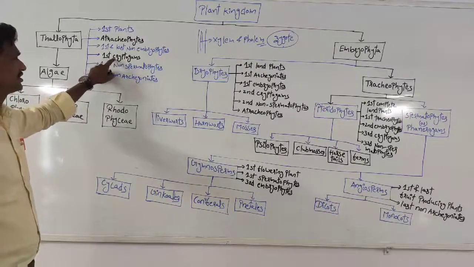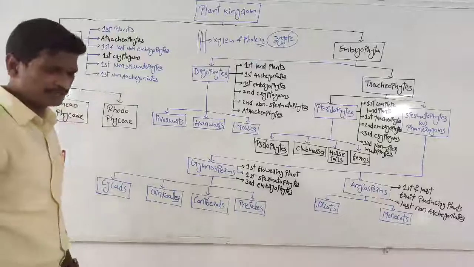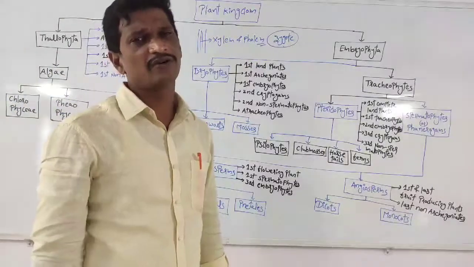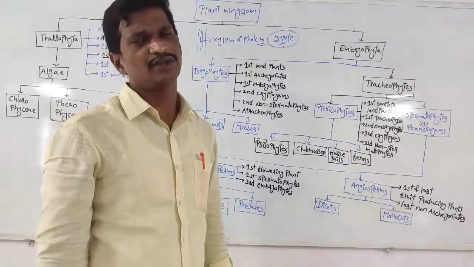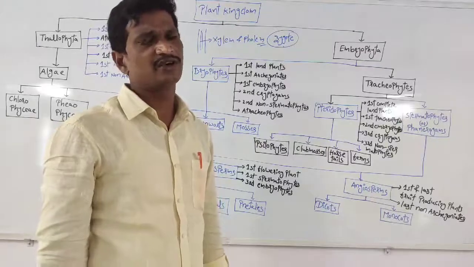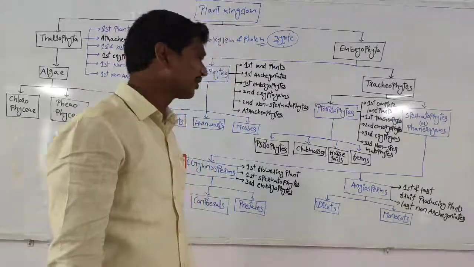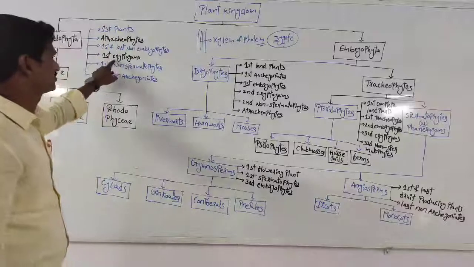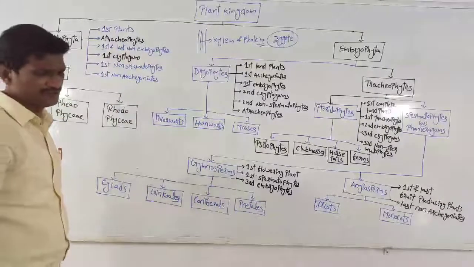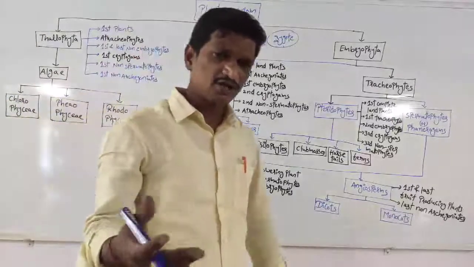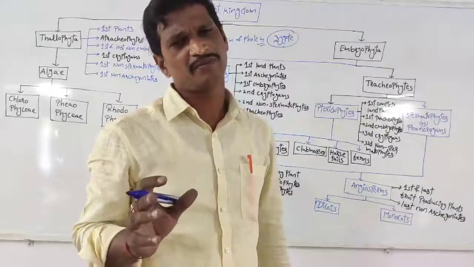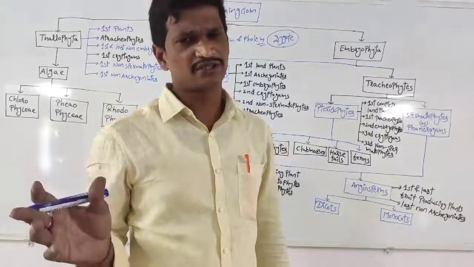And these are the first cryptogams. Remember, cryptogams means non-flowering plants. Non-flowering plants are called cryptogams. Flowering plants are called phanerogams. Right? And these are the first non-spermatophytes, which means the plants do not produce seeds.